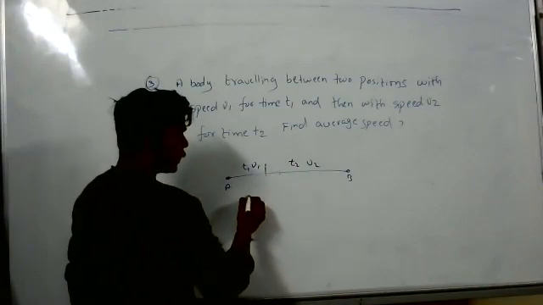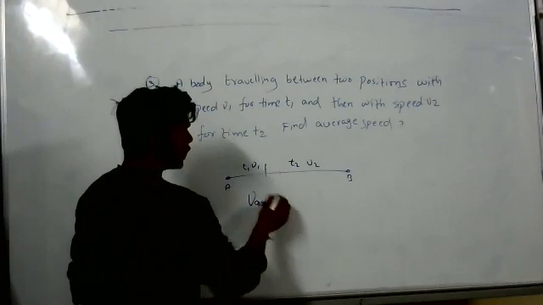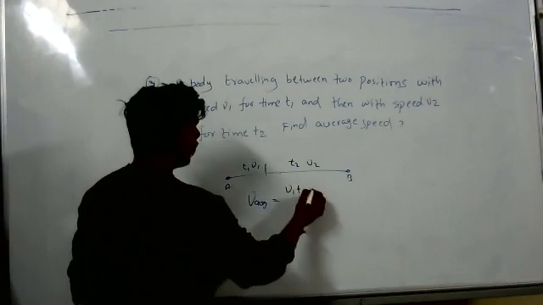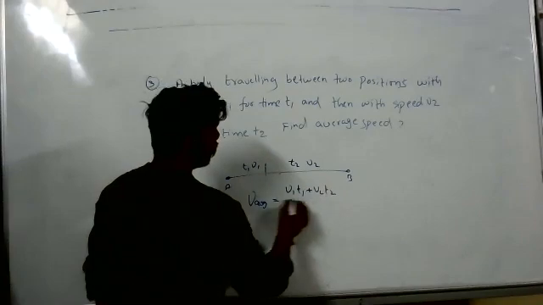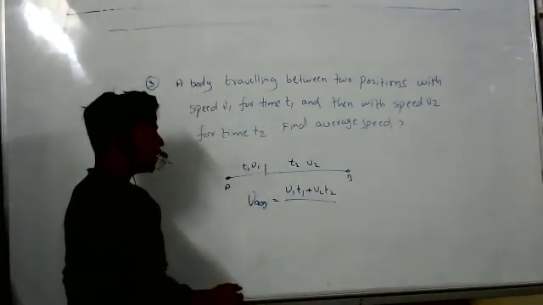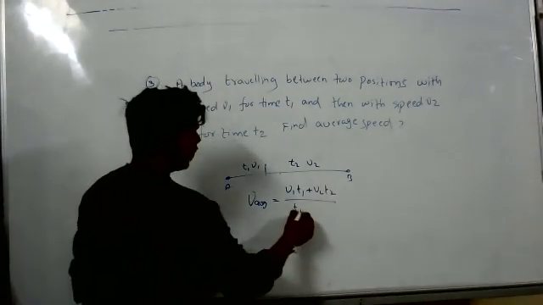So average speed means total distance by total time. Total distance is V1 T1 plus V2 T2, divided by total time, T1 plus T2.